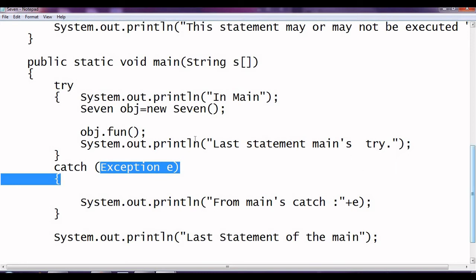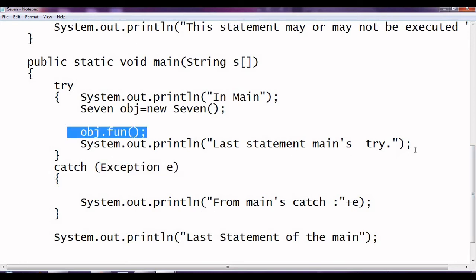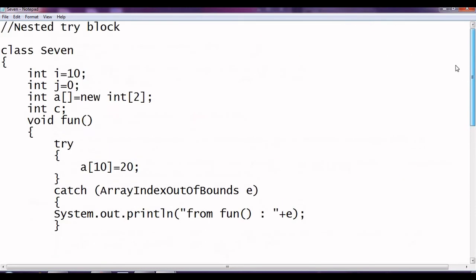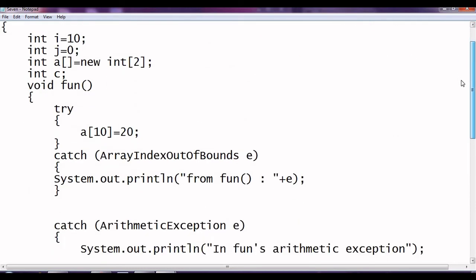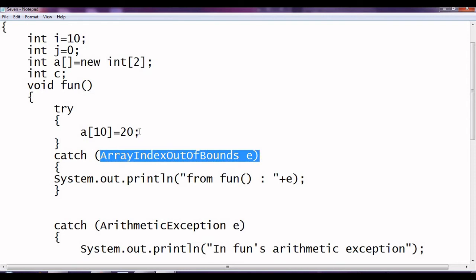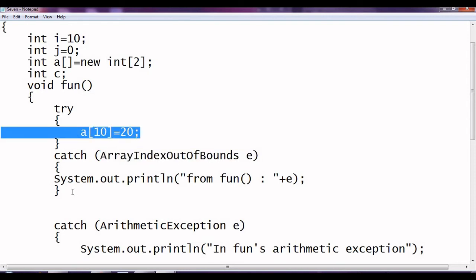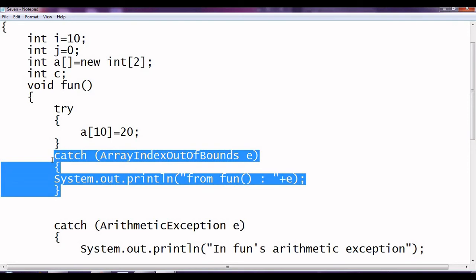So now let us take an example. We are calling the fun function, so it will jump to the fun function, and then we have an error over here. Accessing a[10], here we have a matching catch. We have a problem or issue, and then the punishment has been given, so it has been resolved.